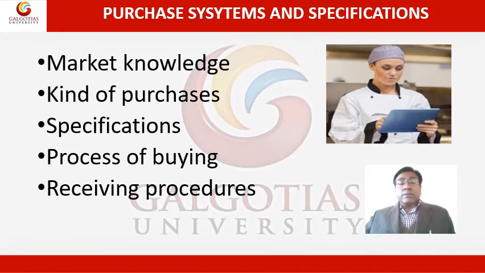Then what is the process of buying? It is an informal buying or a formal buying, and it can be a contractual service. Like for a month, for a year, there is a contract, 11 months. The rates are fixed, or the cash and carry process is applied, where we are going to the market and purchasing the product. But generally it is on a contract basis, so that becomes easy for the organization.